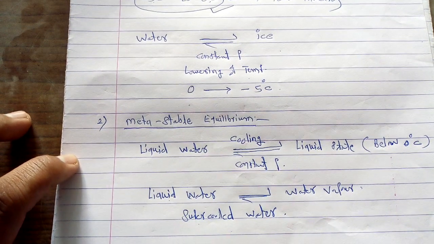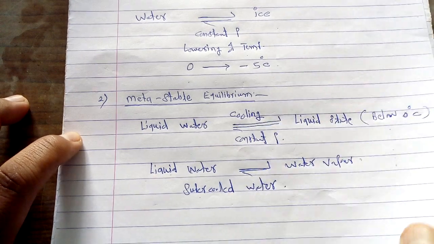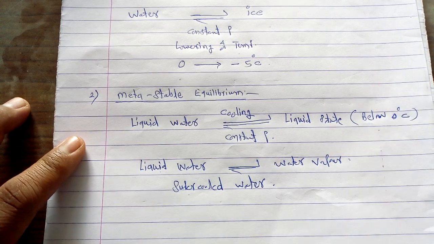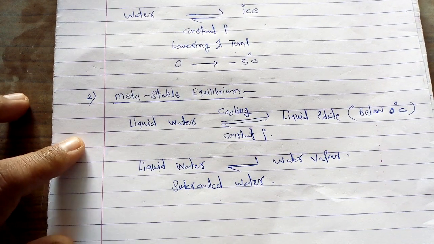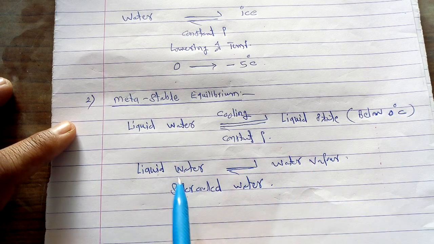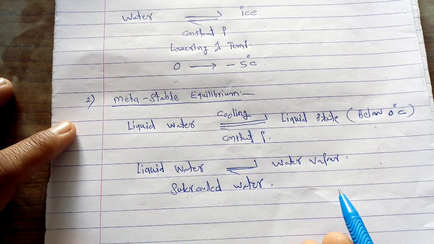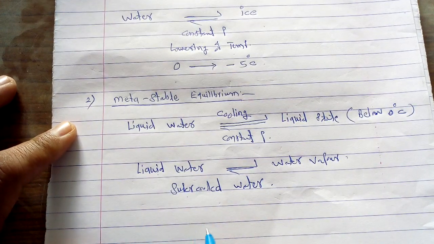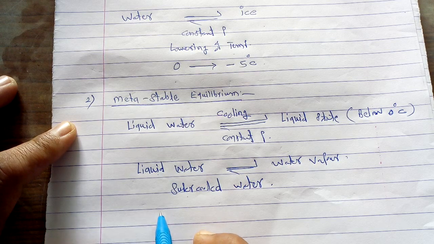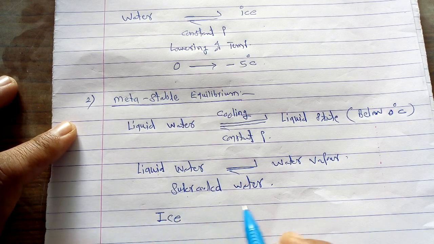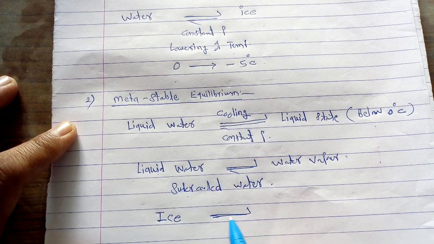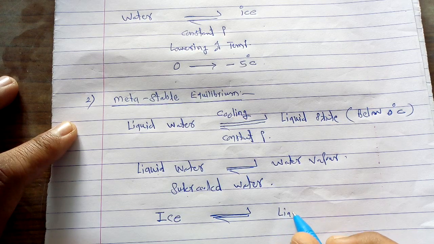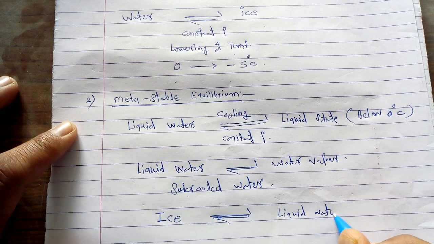Now this is the first side of this particular equilibrium. Now suppose we want to attain this equilibrium from the other side, that is from the ice side, from ice to liquid water.